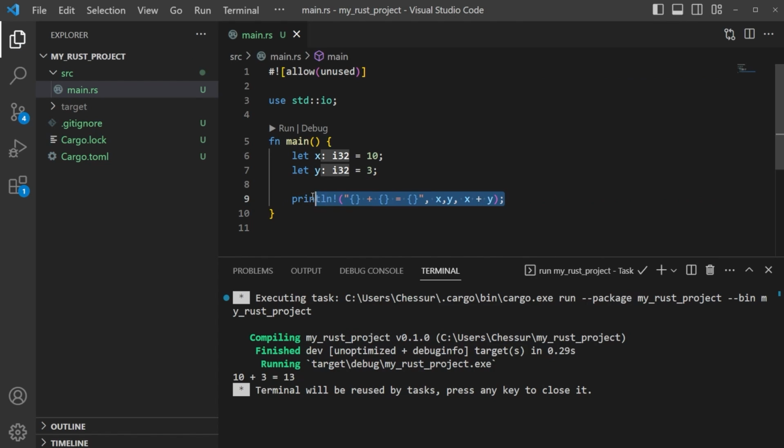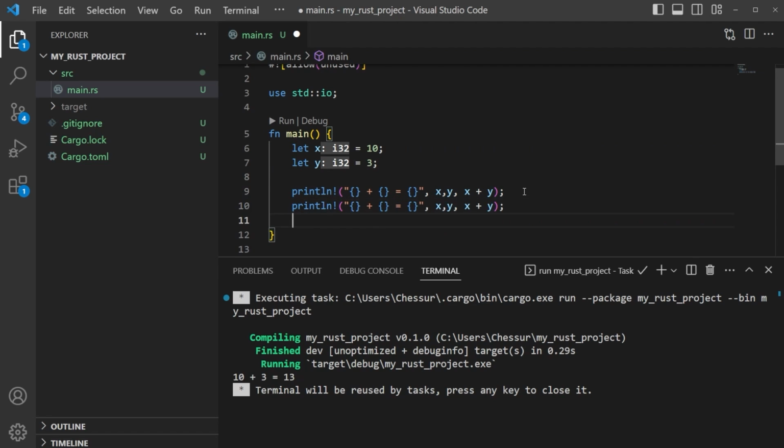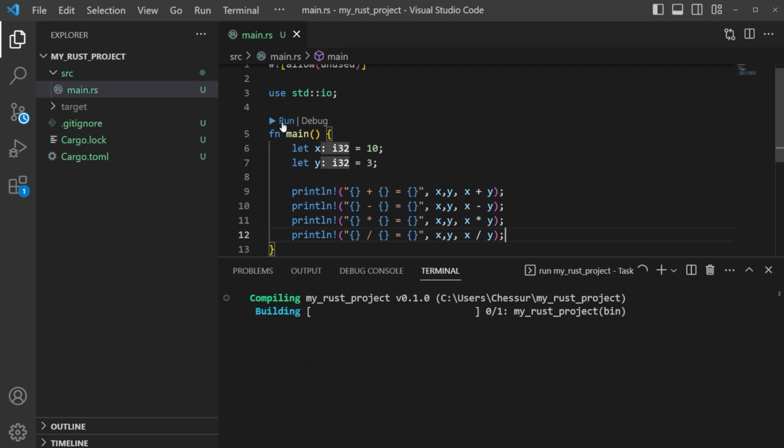We're just going to copy this line and change the math around a little bit. I'm just going to do 4 more lines in here. We can just do a minus, and an asterisk for multiplication. Then we'll just do division as well. So come in here and do division, and we'll save this and run this again.